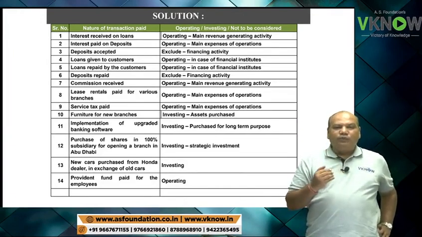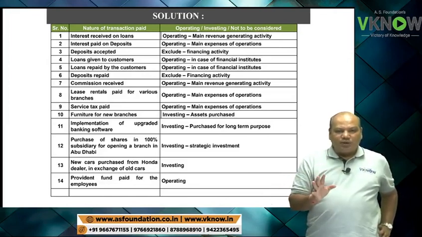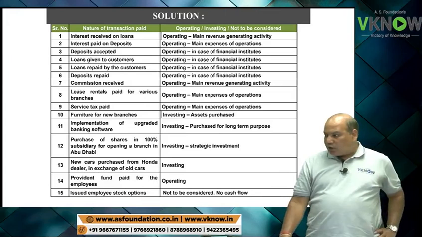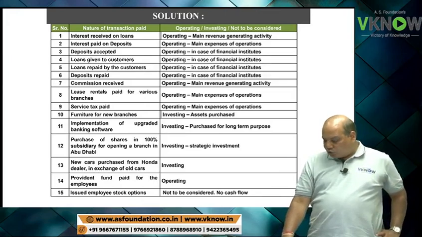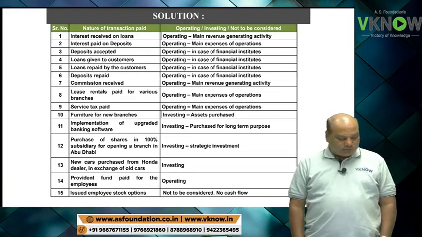At the time of issue of ESOPs, no cash transaction takes place. So therefore, the last item, point number 15, is a non-cash flow item.